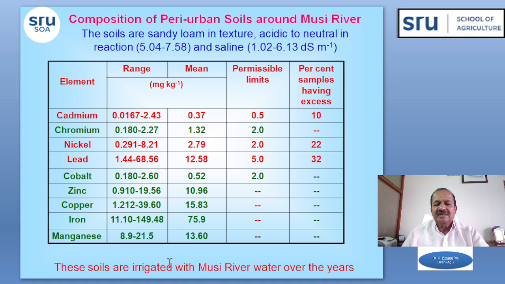These soils are irrigated with the polluted Musi river water, which is contaminated with heavy metals, and this is increasing the heavy metal content in the soils over the years, as this polluted river water is used for raising crops on the soils.